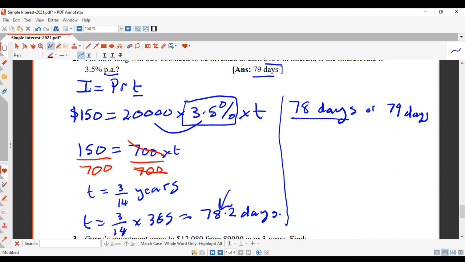If you put 78 days into your calculations, you won't get 150. So we need to go up to the next highest amount, because 78 is a little bit less than 78.2. So with 79 days, you're going to earn at least $150 interest, maybe a little bit more. So the answer for this one is 79 days.